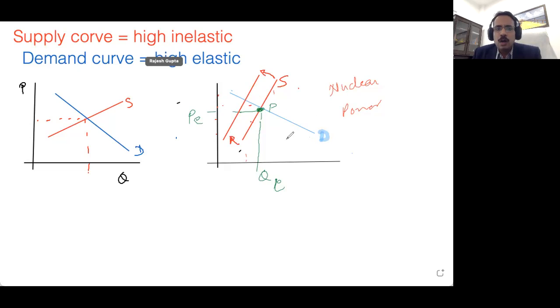Because now at the same price, I will supply a lesser quantity because I am giving tax to the government on that. Now how much is the tax levied? 60 rupees is the total tax levied. So now the supply curve has shifted here, and the new equilibrium point will be P dash and Q dash.